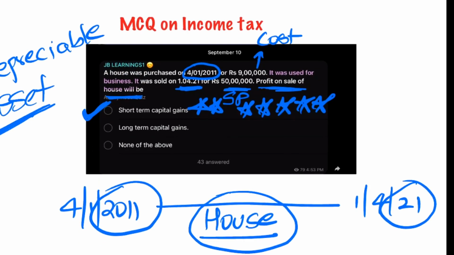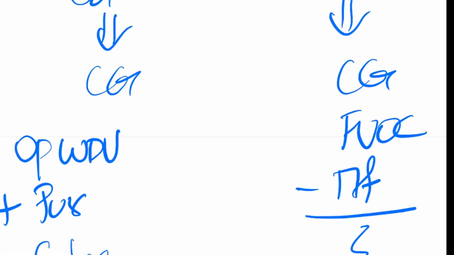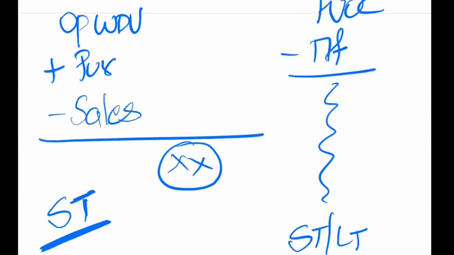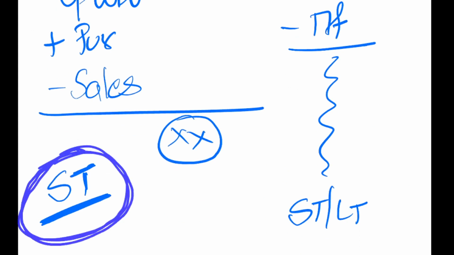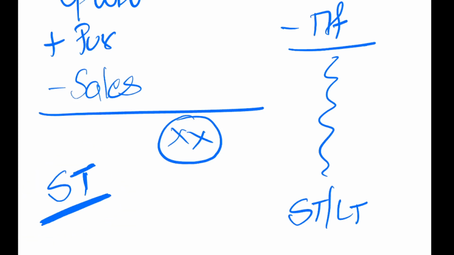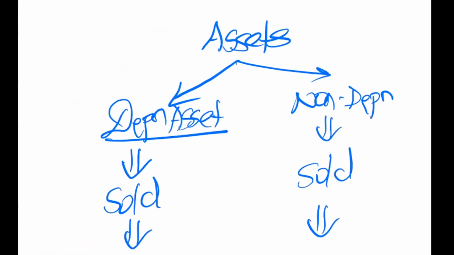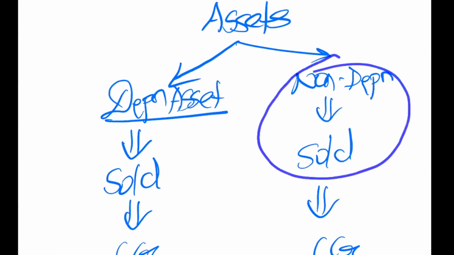And when you sell a depreciable asset and you get a profit, so in case of depreciable assets, whenever you get a profit, the profit or loss will always be short term. You do not have to count 2 years, 3 years, 1 year as far as this depreciable asset is concerned. The concept of 1 year, 2 years, 3 years should be applicable only when we are dealing with non-depreciable assets.